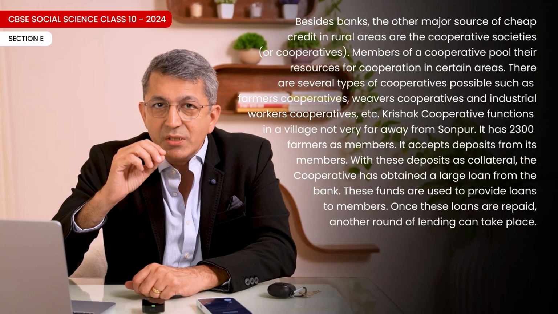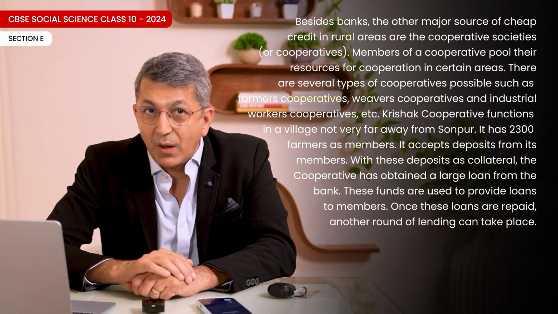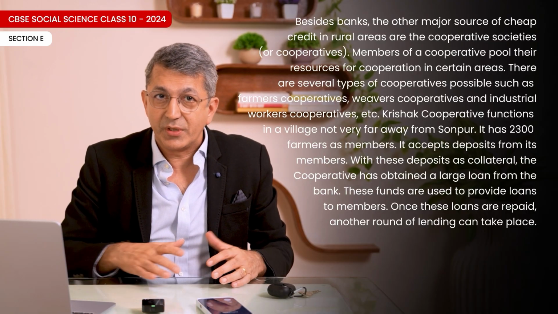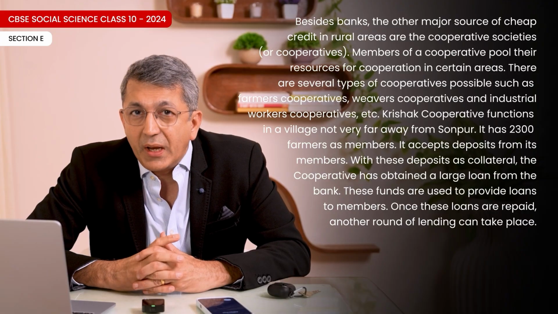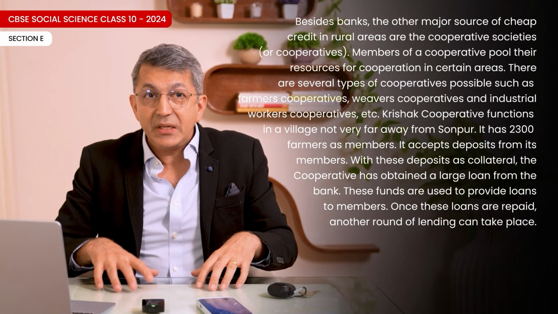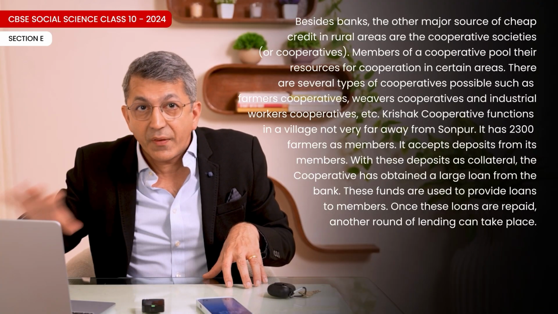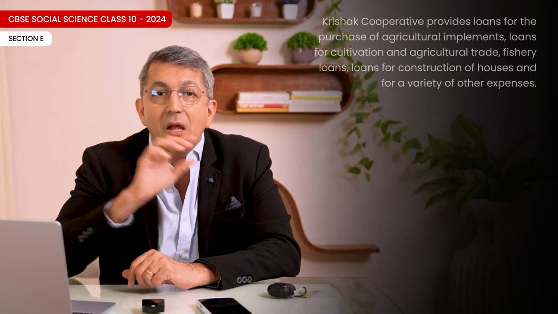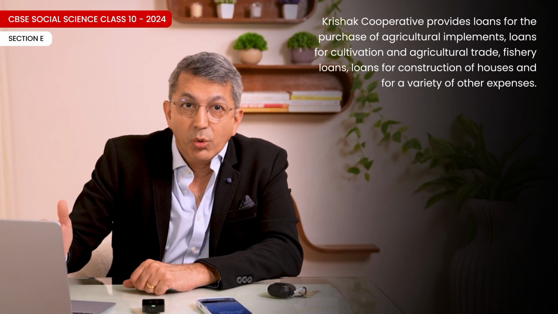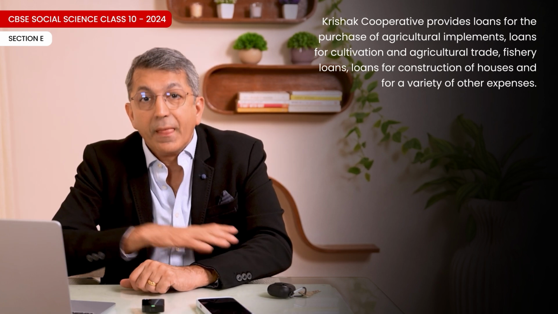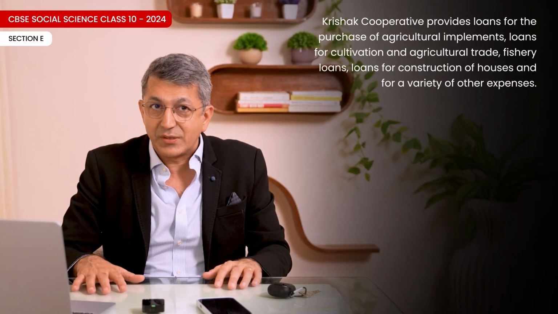Krishak cooperative functions in a village not very far away from Sonpur. It has 2,300 farmers as members. It accepts deposits from its members. With these deposits as collateral, the cooperative has obtained a large loan from the bank. These funds are used to provide loans to members. Once these loans are repaid, another round of lending can take place. Krishak Cooperative provides loans for the purchase of agricultural implements, loans for cultivation and agricultural trade, fishery loans, loans for construction of houses, and for a variety of other expenses.